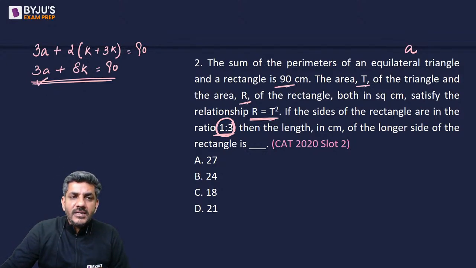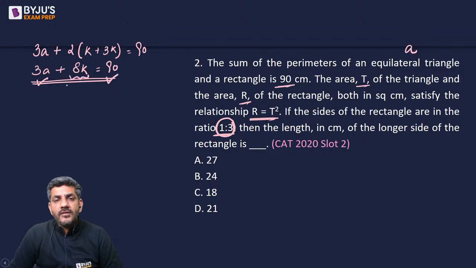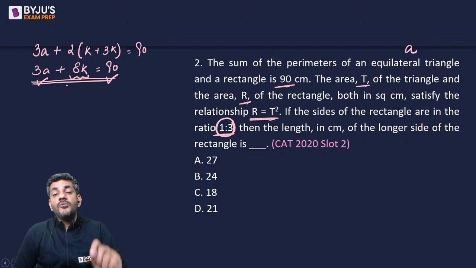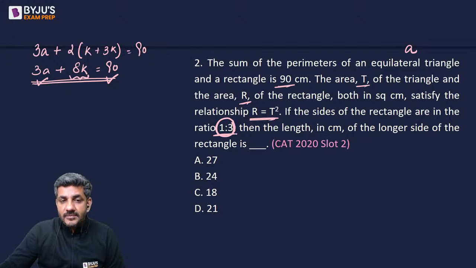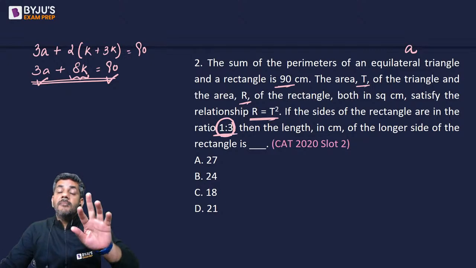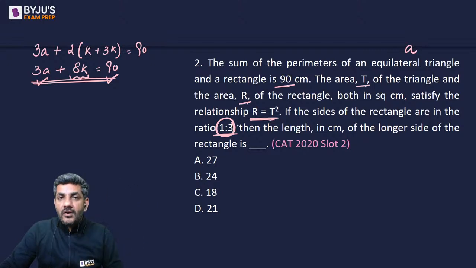Now 3A is a multiple of 3. 90 is a multiple of 3. Can I say 8K should also be a multiple of 3? And if 8K should be a multiple of 3, that means K should be a multiple of 3. So these sides, right, 1:3, they must be multiplied with the multiple of 3.